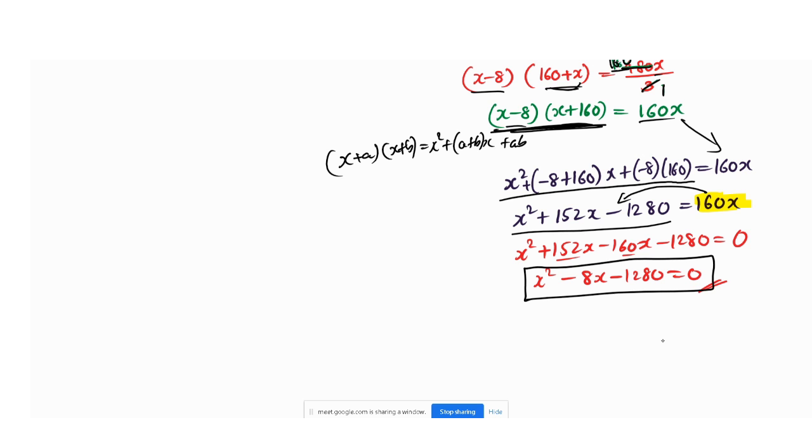This type of question will be asked for 4 marks. These are called 4 marks questions, and this is not the end. Next, we have to find the value of x. That is most important. That will not be a lengthy step, that will be an easy step, but finding this equation is the more difficult one. So I think you understood. If you have a doubt, you can ask me.